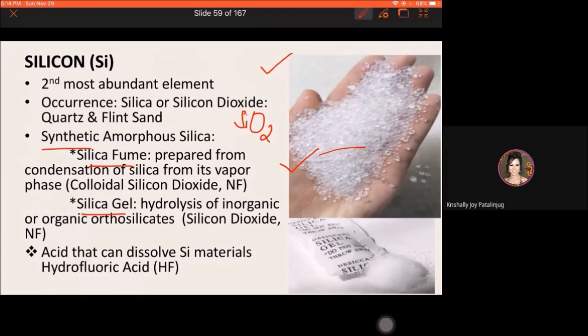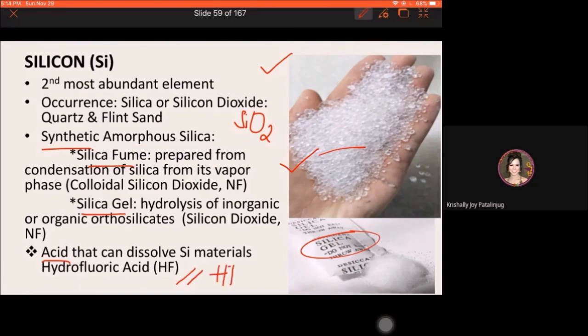With regard to solubility, silicon materials are soluble in an acid, particularly hydrofluoric acid.